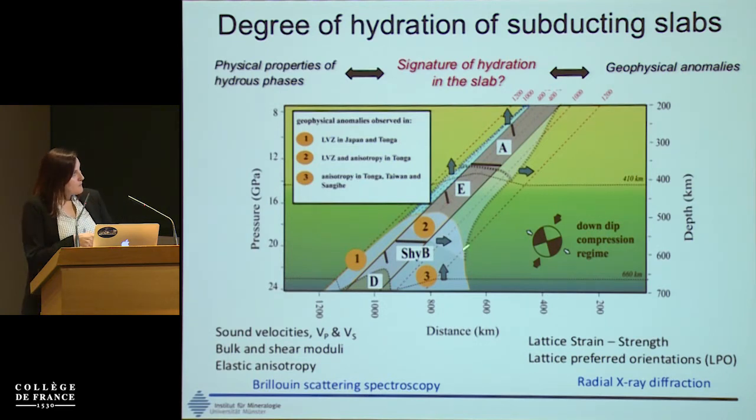So I will focus particularly on what happens at the bottom of the upper mantle and transition zone, the shallow transition zone, and also what happens deeper, below the transition zone. And for that, I will briefly introduce the experimental studies that we do, first using Brillouin scattering spectroscopy to constrain the seismic velocities and anisotropy produced by hydrous phases at high pressures.